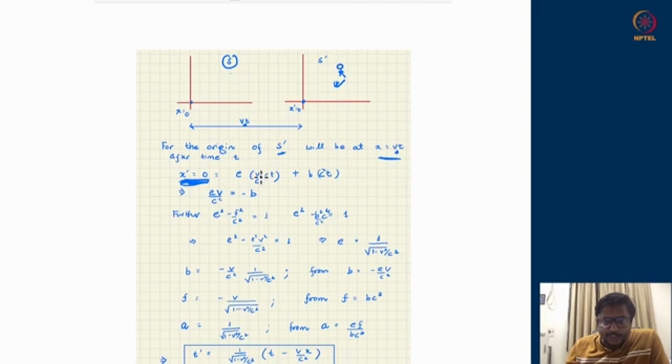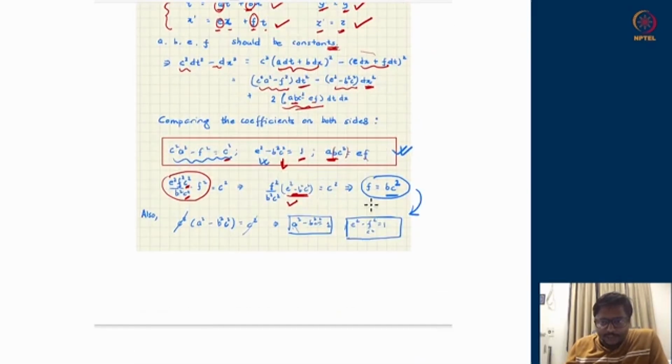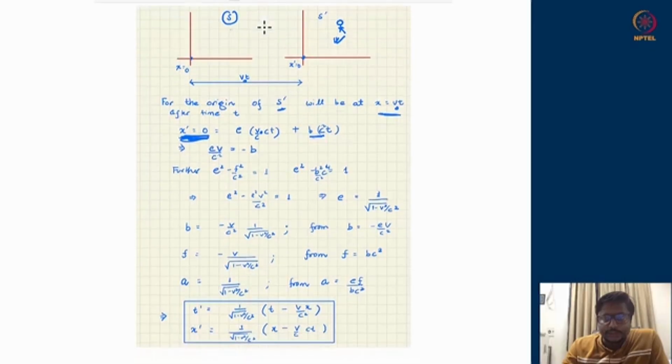I am writing v naught t in a funny way, v naught divided by c and multiplying by c. So this is just v naught t plus ft. F was bc square. We had written f was bc square and x prime was ex plus ft. So I have a relation that 0 should be equal to e times v naught upon c times ct plus b times c square t.